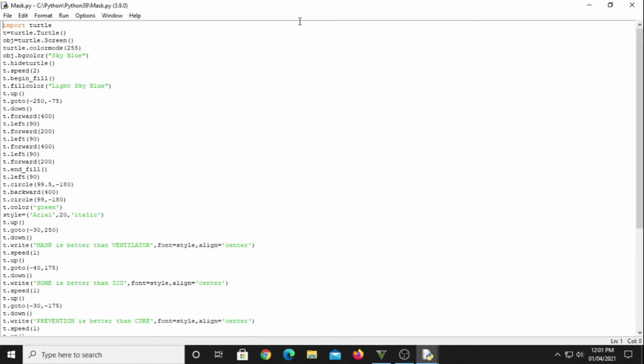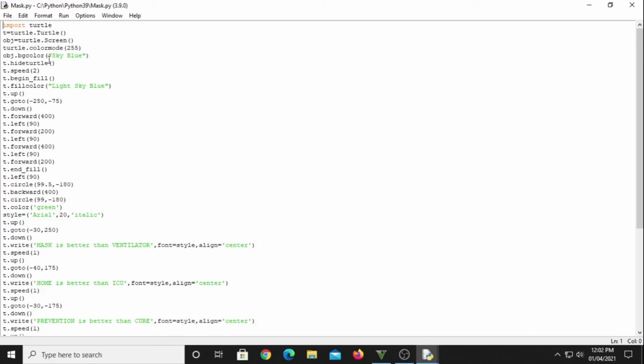Hello, ma'am. I am Ritesh Subhe, and I have made a mask with the help of Python Turtle graphics. So here I have imported the Turtle module, and I have used the object as turtle.screen.